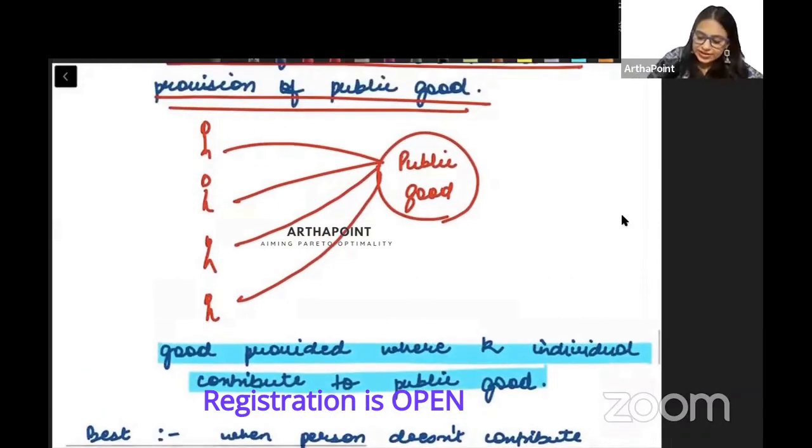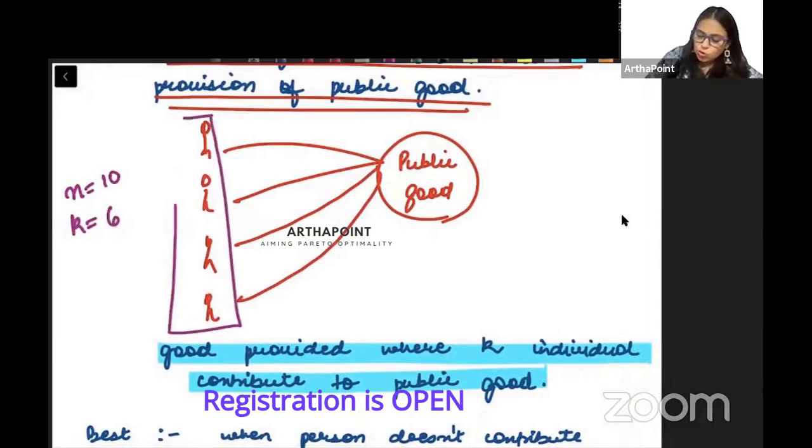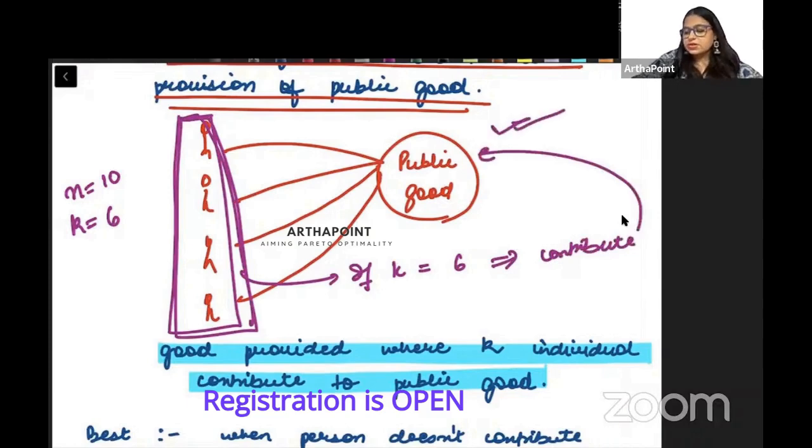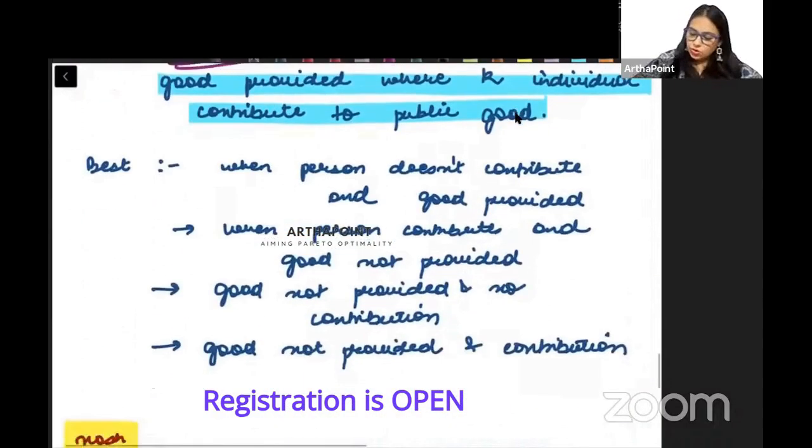So suppose I tell you that n is 10 and k is 6. That means out of these 10 people, if k, which means 6 people, contribute, then the good will be created. The public good will be made. If out of 10 people, 6 people contribute, then we will have the public good in place, right?